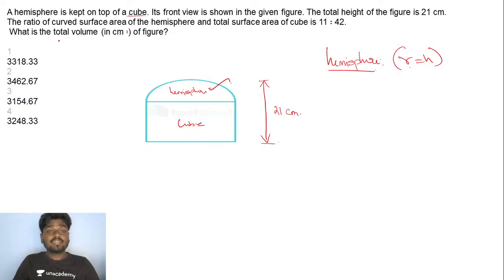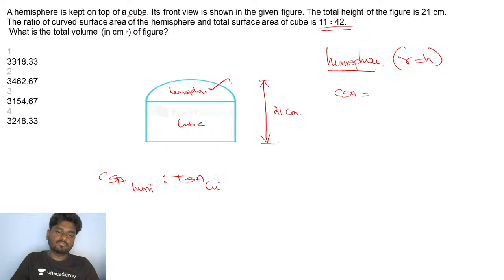And they have given you the ratio of the curved surface area of the hemisphere. What is the CSA of a hemisphere, first of all? We just want to find the CSA of a hemisphere to the total surface area of a cube. So let me write it here. Curved surface area of a hemisphere is to the total surface area of a cube is equal to 11 is to 42.